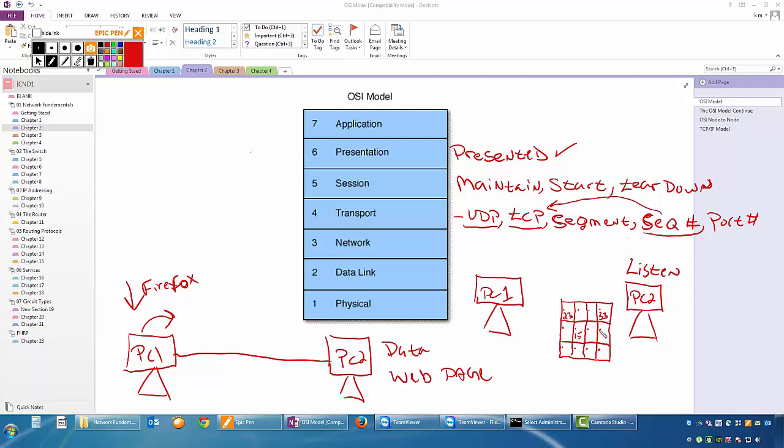Okay. So these are the only doors that I'm going to be listening on, and that's it. So if PC1 sends information over to PC2, and he says, I'm going to send this information to port 25, and PC2 is not listening on port 25, he'll never be able to open one of these doors. He's not going to open the door for that traffic to come through. And in fact, PC2 is going to say, I'm not listening on 25. See ya. And they'll drop the data.